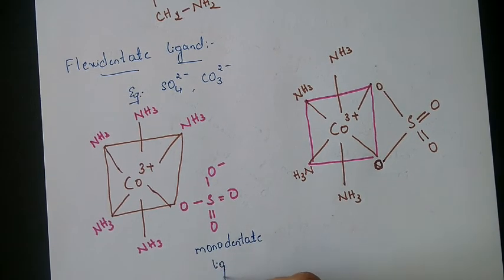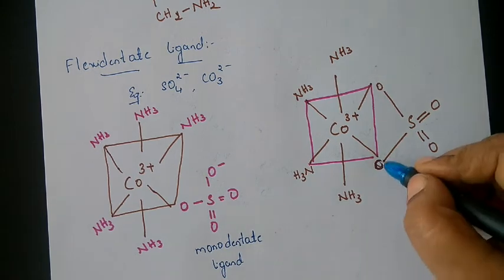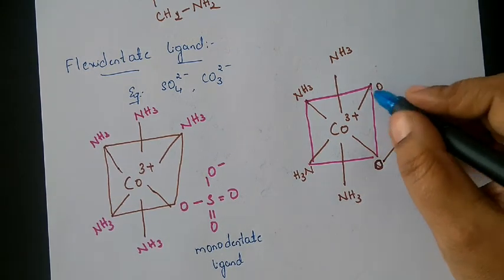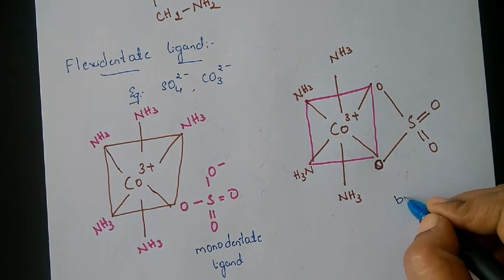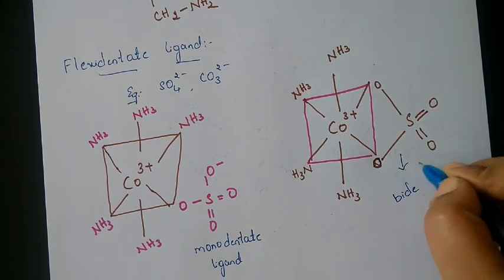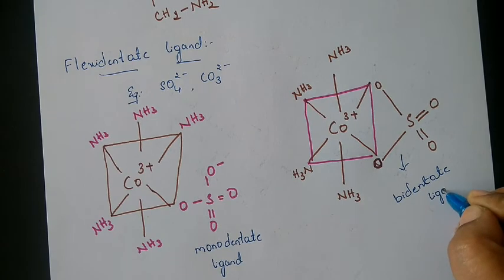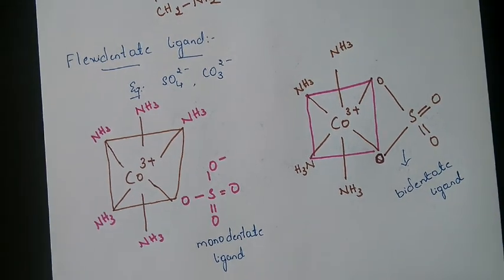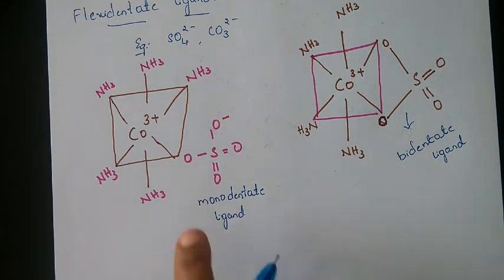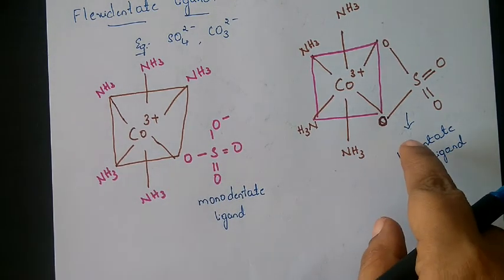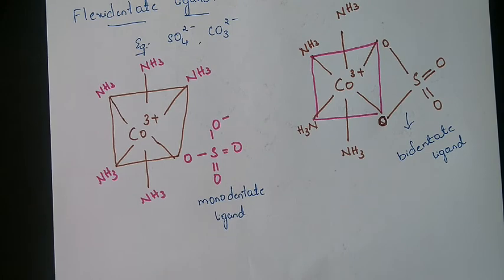Monodentate ligand here. But here, through 2 oxygen atoms it is ligating, so we can call that one a bidentate ligand. That means in one complex it is acting as monodentate, and in another complex it is acting as bidentate.